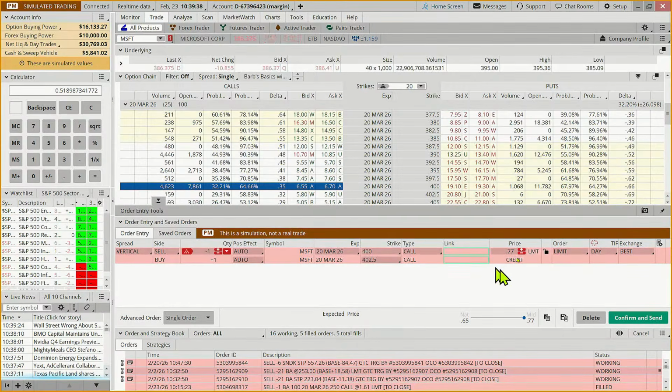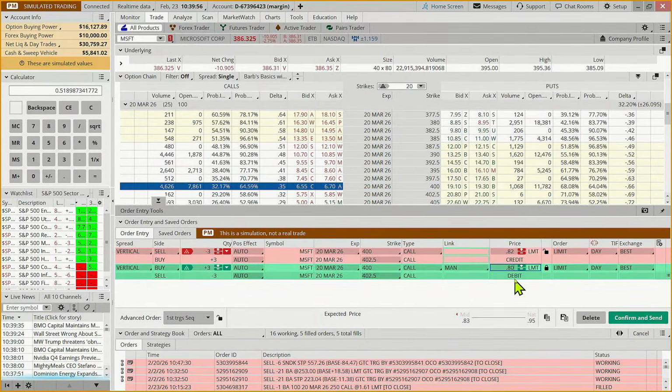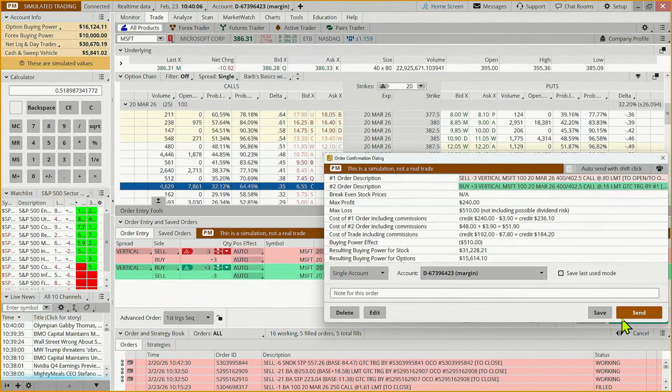Now we're live in the market, so it's flipping all over the place. But if we say, okay, first trigger sequence, we can do 3 of these. First trigger sequence, right click, opposite order. When this is worth about 16 cents, buy it back. Now you might say, well, I want a 90% gain. Well, it's your trading plan. You can make it whatever you want. This is just the example trading plan we came up with for this class, and we do not trade this over earnings because we're trying to trade it in a conservative way.